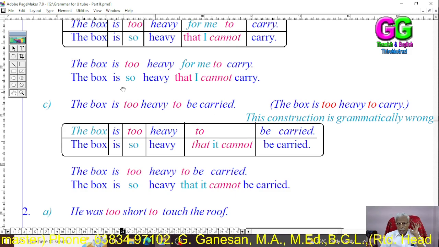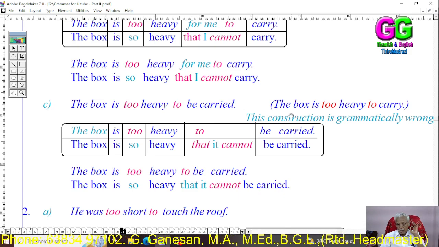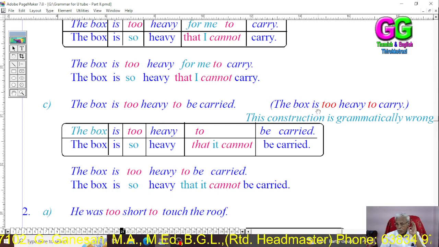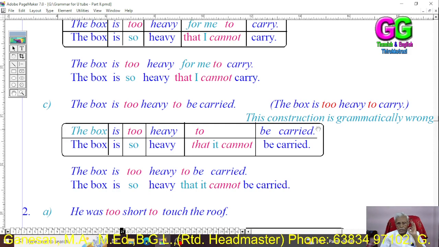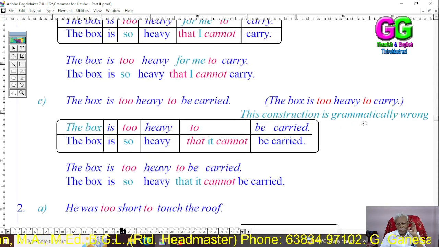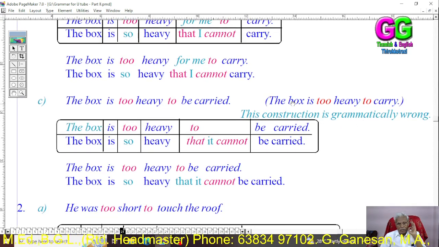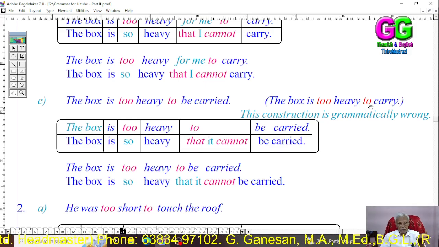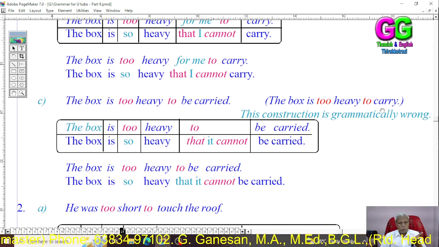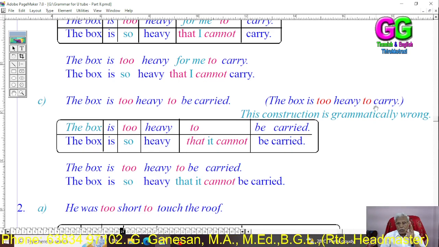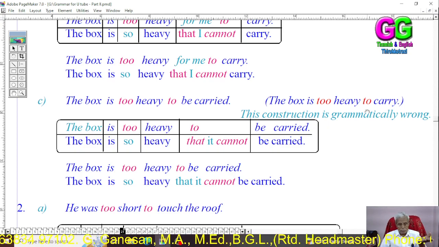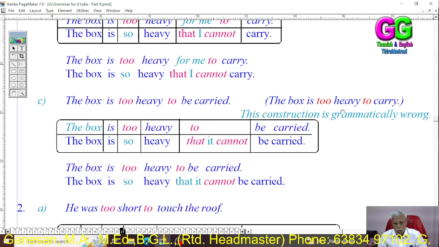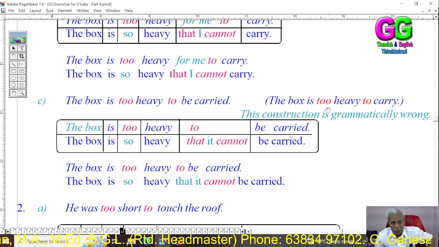See, writing the words. The box is too heavy to be carried. It should not be either written or spoken as, the box is too heavy to carry. This construction is grammatically wrong because it is not the box that is going to carry it. It is somebody else who is going to carry that box. So the box is too heavy to be carried, not to carry, to be carried by somebody else. So writing this, the box is too heavy to carry, is grammatically wrong.